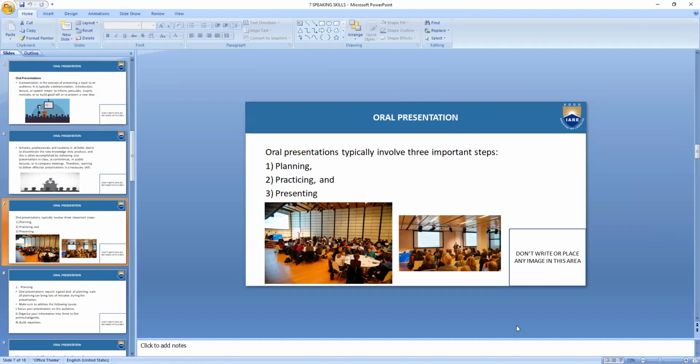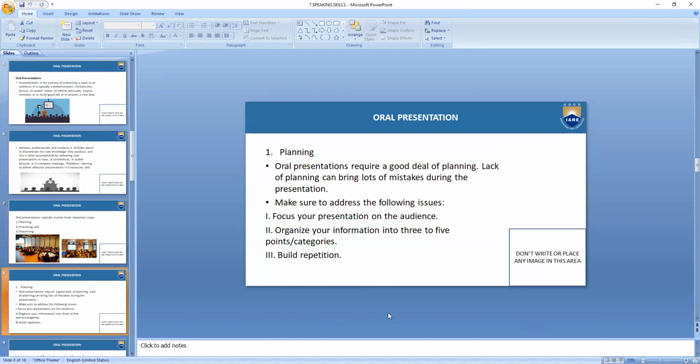Planning, practicing, and presenting. First planning, then preparing what you have planned, which is also a part of it, and then you practice what you have prepared, and then you do the presentation. These are the 4 P's actually, but we are going to study them under the 3 P's of presentation.